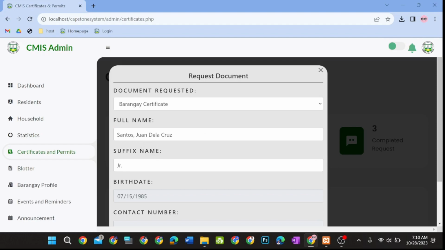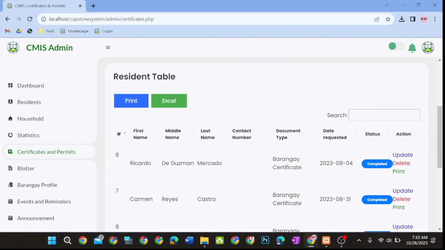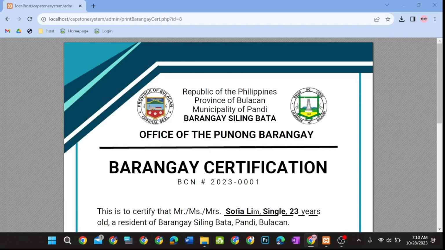Beside the button, there is also a summary of the total number of pending requests and all of the completed requests. The admin could also print the records as a PDF, download the records as an Excel file, and search for a specific resident. The admin could also view, update, and delete a specific record. This system could also print the specific barangay certificate of the requester.